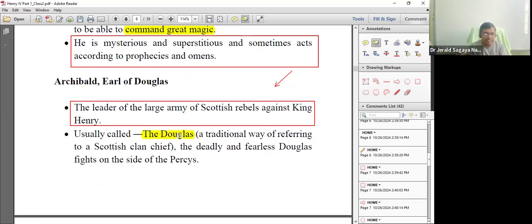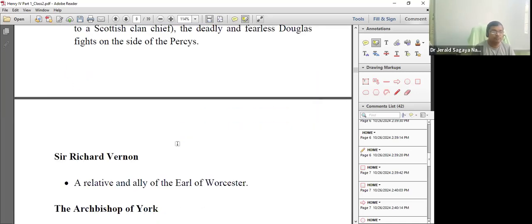It's unfortunate that it was a coincidence. Here Douglas is a reference to a clan in Scotland which were very deadly and fearless. Archibald also sided with the Percy and he was raising his flag against King Henry IV.